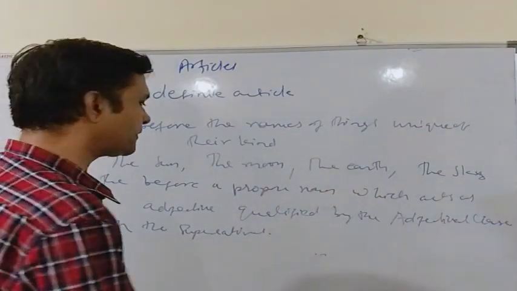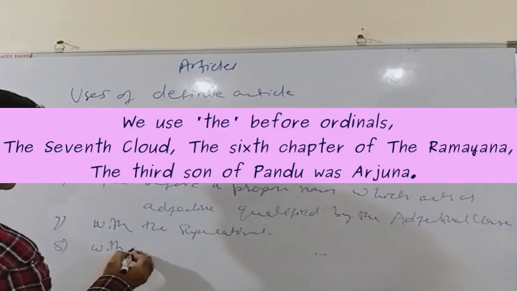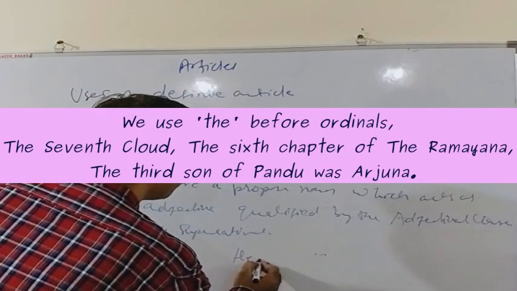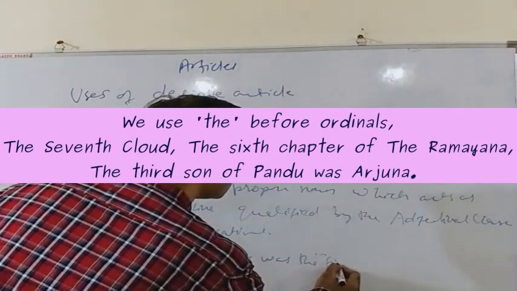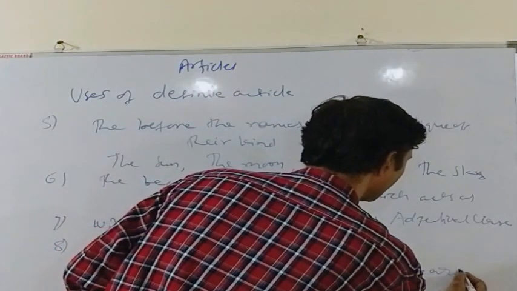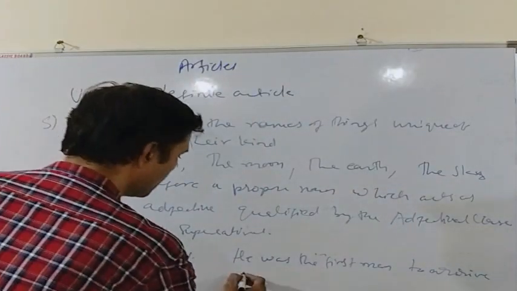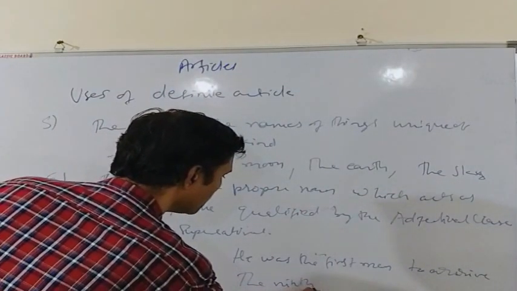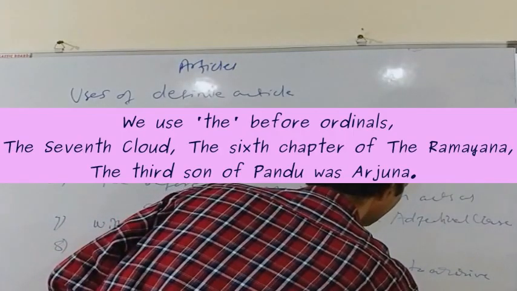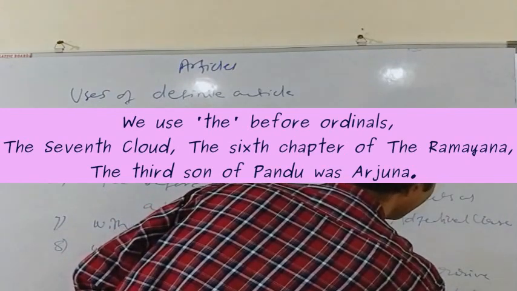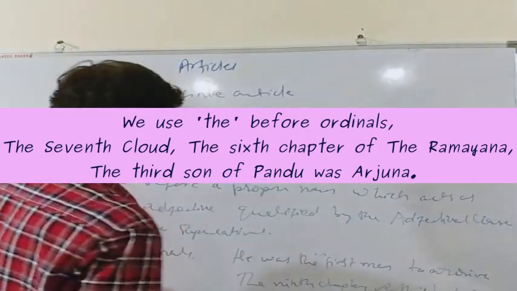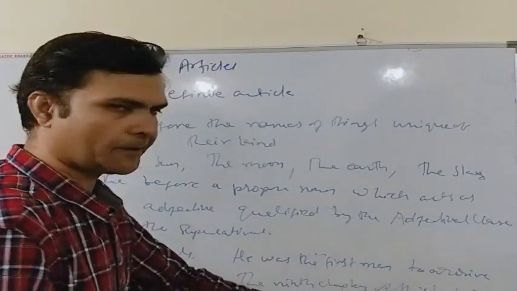We also use "the" with ordinals. As for example, he was the first man to arrive. Or the 9th chapter of this book is very interesting. So we use "the" with ordinals, the first man, the 9th chapter.